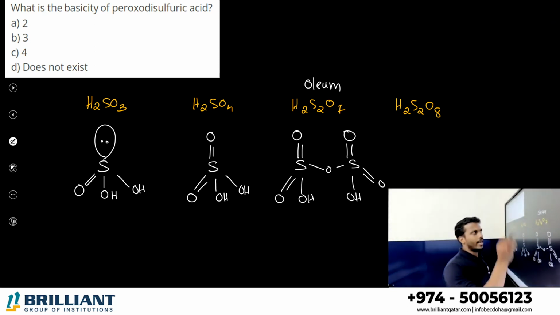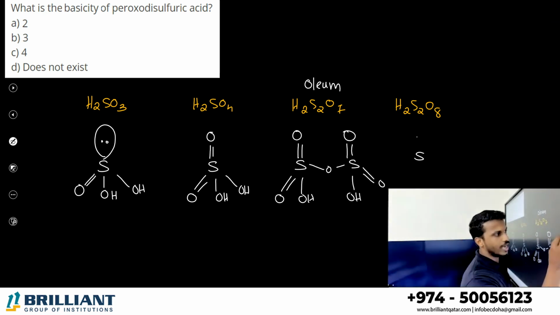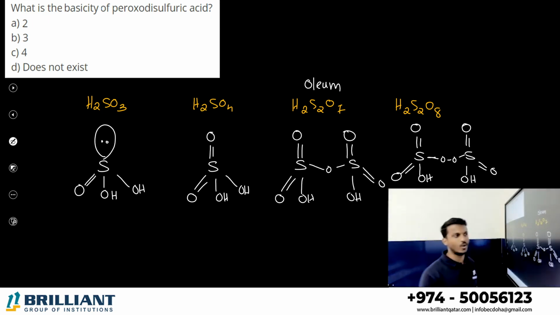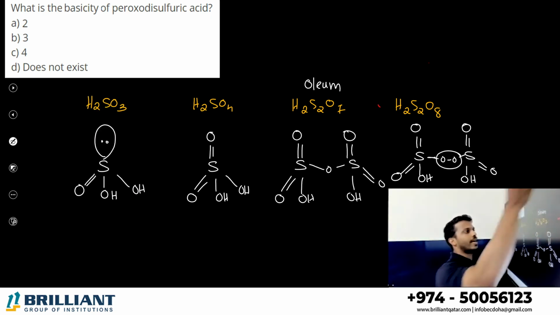H2S2O7. In pyrosulfuric acid and peroxodisulfuric acid, when you consider one extra oxygen, same as here, double bond O, OH, double bond O, OH. There are 2 oxygen, you can make it in between. 2 oxygen, that is a peroxide. You know, oxygen-oxygen linkage is called what? Peroxide linkage, right? Peroxide.